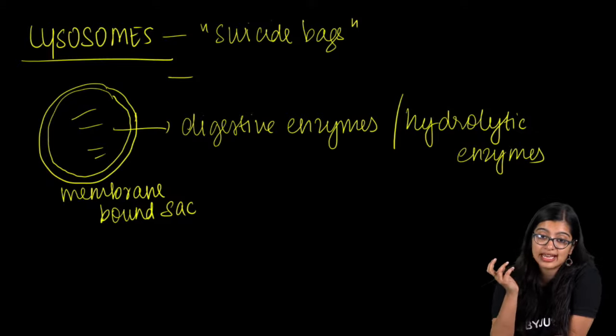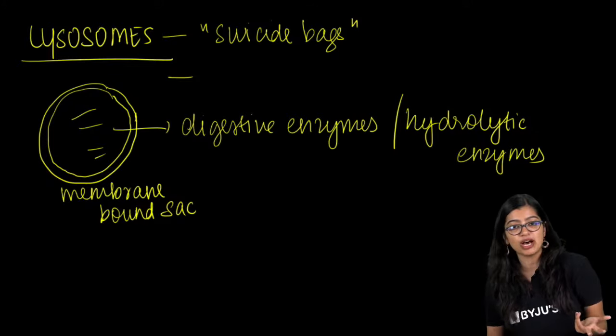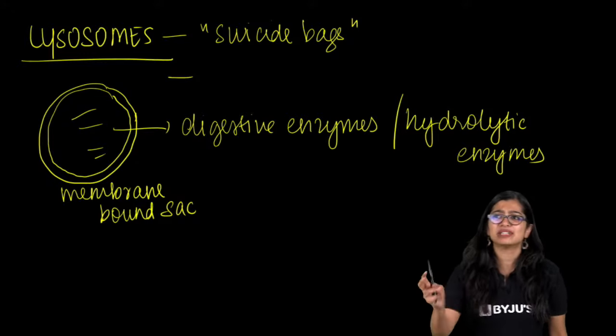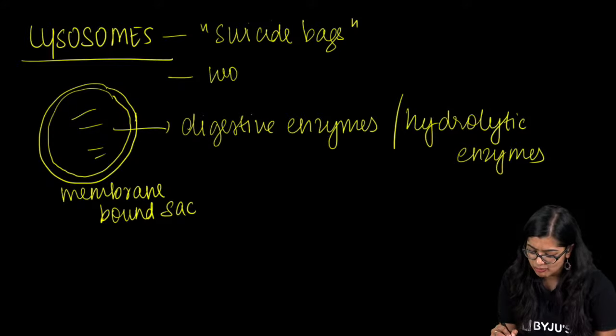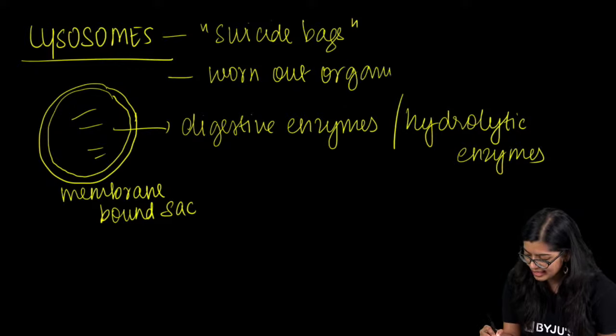Now, why are these lysosomes necessary? The thing is, the cell is not always perfect. Sometimes there will be some worn out parts of the body, so there will be some worn out organelles.